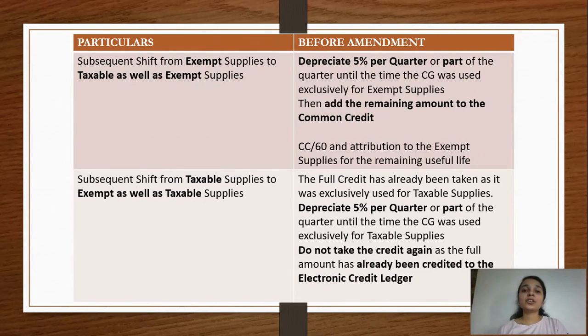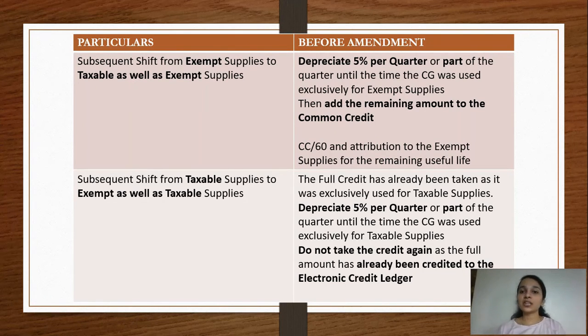So for the first 3 months, April, May, June, you had taken the full credit of 1,20,000 in April itself. But what will you do in the month of July is basically again depreciation will happen. Depreciation for 5% per quarter will happen in this situation as well.